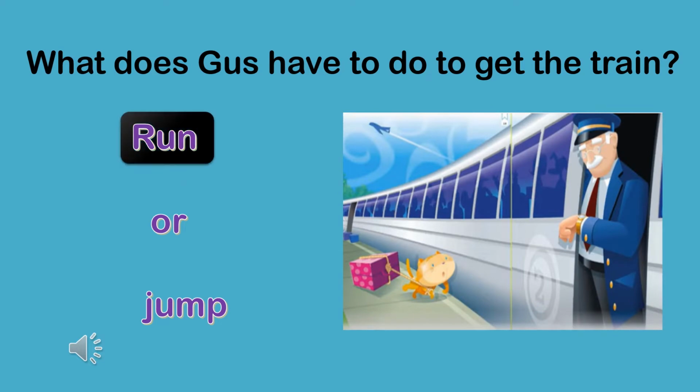What does Gus have to do to get the train? Run or jump? Correct. Gus has to run to get the train.